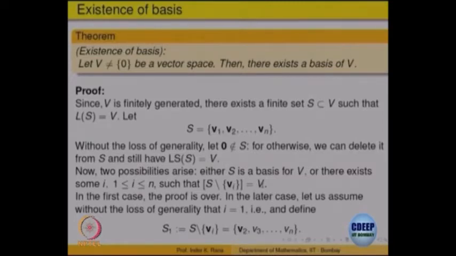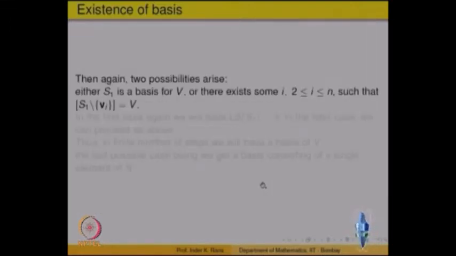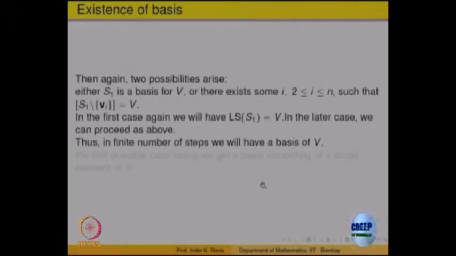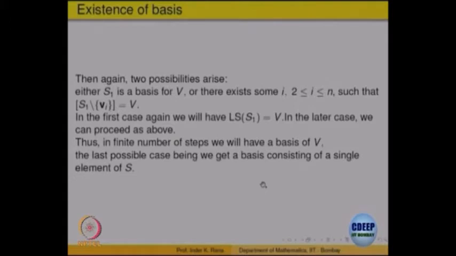If not, remove another one if required and go on doing it. In a finite number of steps you will get a subset of S which cannot be reduced further, and that is a basis, because S is only a finite set. You can't remove everything; one by one you can remove at most n minus 1 and the process will stop. So that shows the existence of a basis.